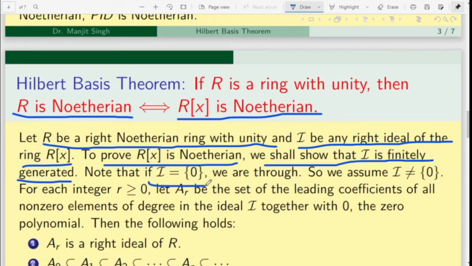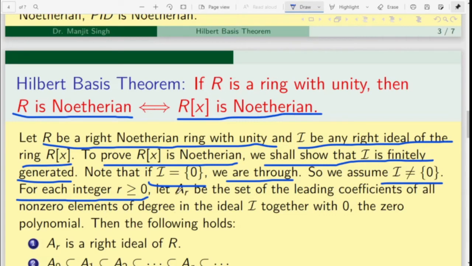If I is 0, then we have nothing to do because obviously it is finitely generated. So we can assume that I is non-zero. If it is non-zero, then it has a non-zero polynomial, and that non-zero polynomial has a non-zero leading coefficient. That can be done for every polynomial. So for each integer r greater than or equal to 0, we can collect the leading coefficients of all non-zero elements of I of degree r.